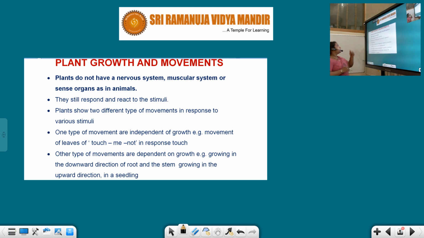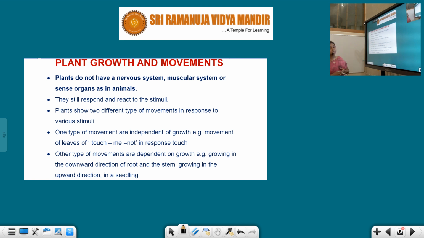Plant growth and movements. If you see a plant externally, can it move? Can it walk from one place to another? Does it have any limbs or locomotory organs to walk or move? No. So it seems to be a stable organism, sedentary, a fixed organism. It won't move from one place to another like animals. That is the fundamental difference between plants and animals.